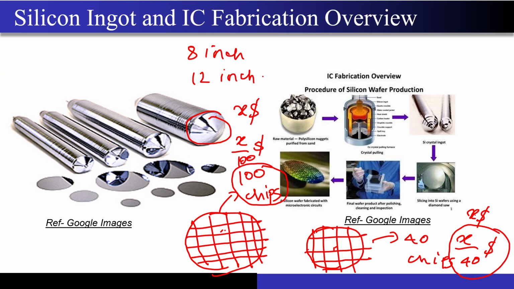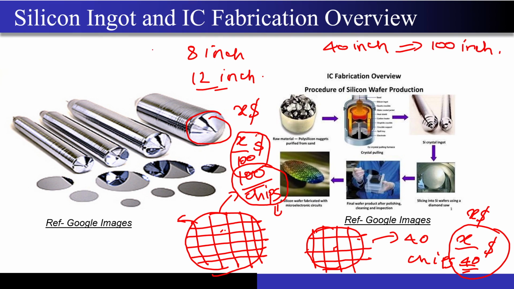So why is this so important? Because the foundry which has the capability to produce 100 chips in one shot will be earning a higher profit. It will have a higher margin because it is able to fabricate 100 chips rather than just 40 chips. So this foundry will make a lot of profit compared to the right side foundry, and that is why you want this diameter to actually increase, right? Can I make it a 40-inch wafer? Can I make it like a 100-inch wafer?